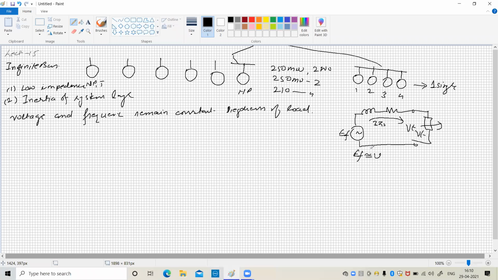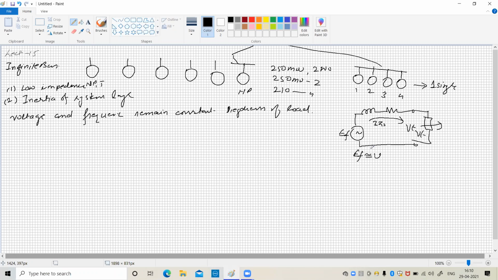Now, second, nowadays the capacity of generators goes on increasing. Earlier we found thermal plants of 63 megawatt, for example in Paras, whereas nowadays it is 2 units of 250 megawatt. As the generator capacity increases, the inertia of the rotating part also increases.